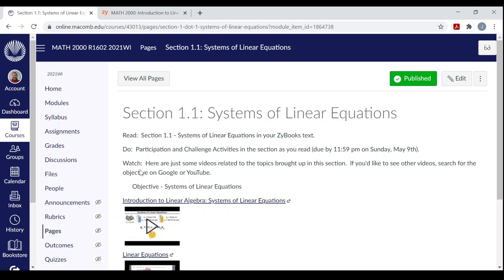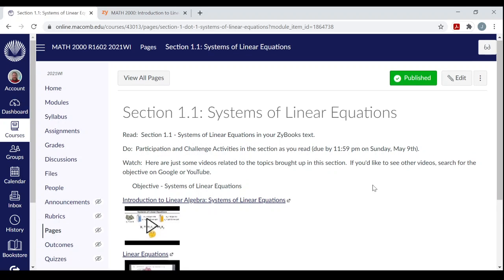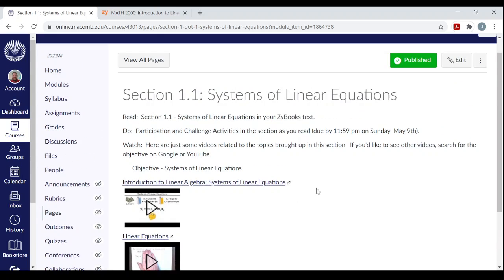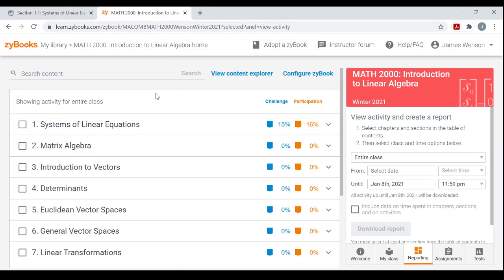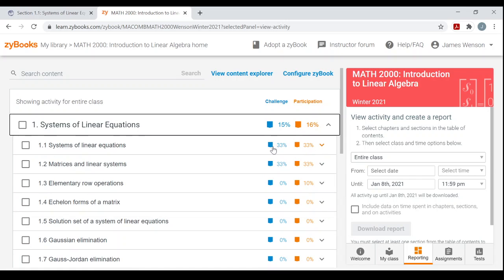if things in the ZyBooks aren't making that much sense to you, you can come back here to this page and watch some videos related to the topics. I just have a couple here related to the topics in section 1.1, but also this video that you're currently watching. So in this video, I'm going to be going over section 1.1. And hey, it looks like some of you have already started, and you should be able to see also what percentage of the challenge activities and participation activities you've done in every section if you open up a chapter.